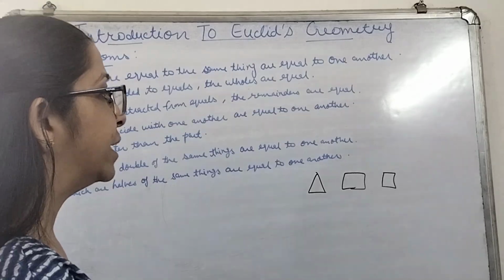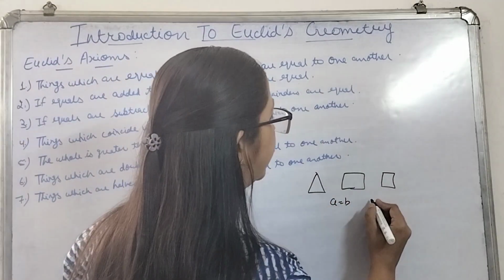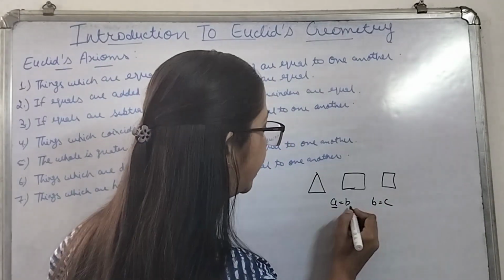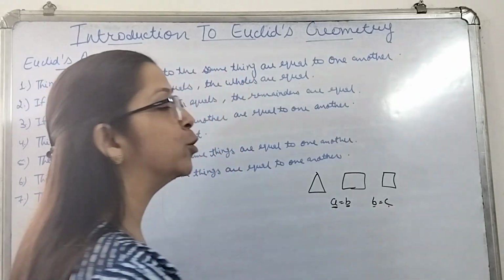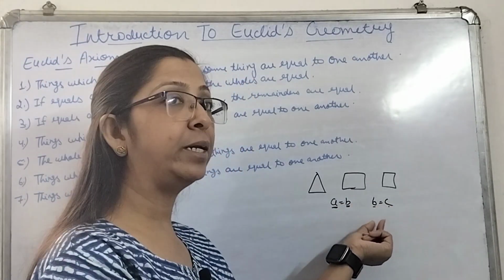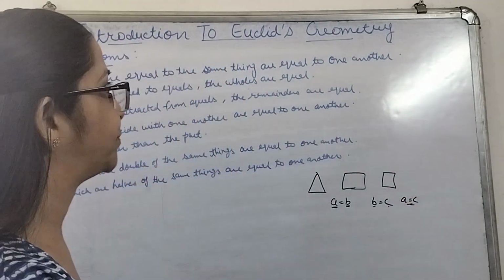Another way we can say that if A is equivalent to B and B is equivalent to C, or you can say value of A is equivalent to value of B and value of C is also equivalent to value of B. Both A and C are equivalent to your B. In that case, A will also be equivalent to C.